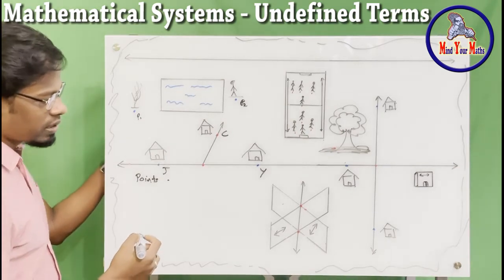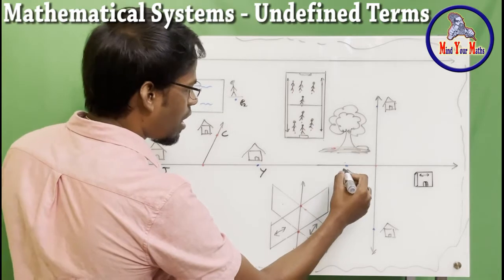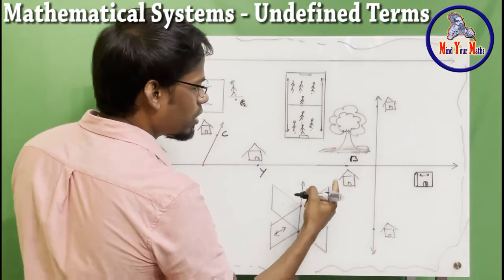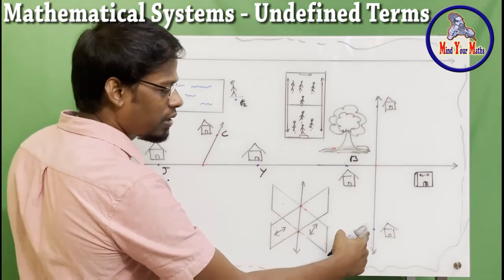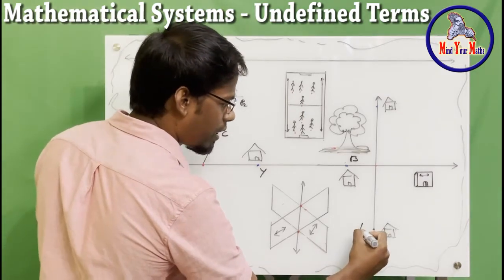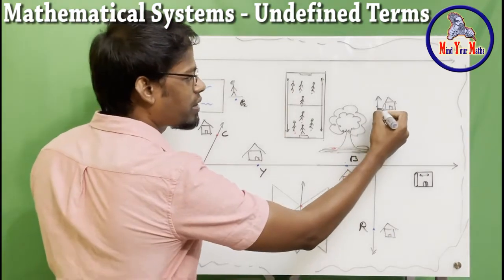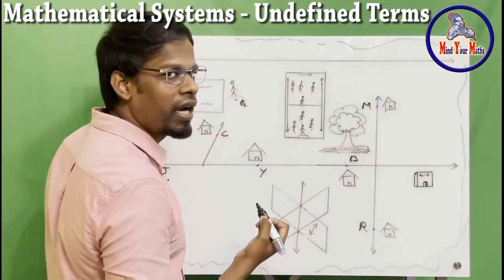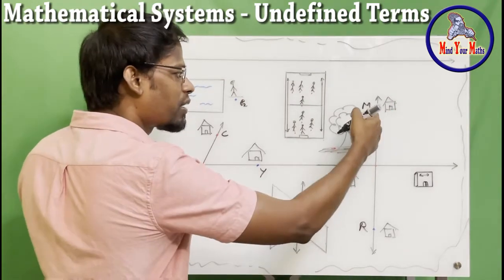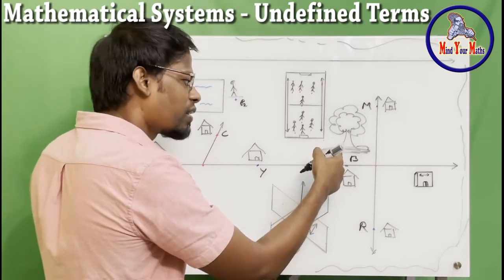And then what else do we need to address? This is another point, which may be the house of your friend Bob, so this is point B. And there is another house here, which may be your friend Rose's house, so point R. And then there is another house here, which may be Mary's house. That is another point. This tree is standing somewhere on the ground, that is another point.